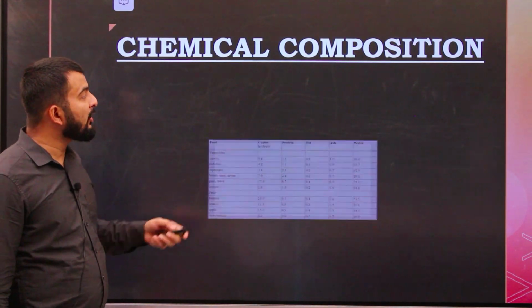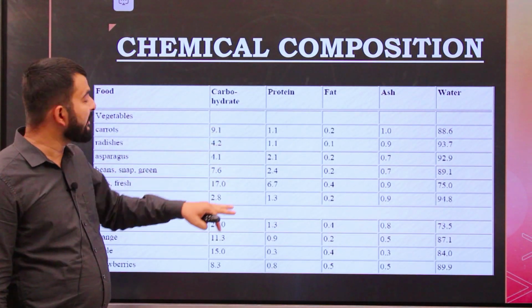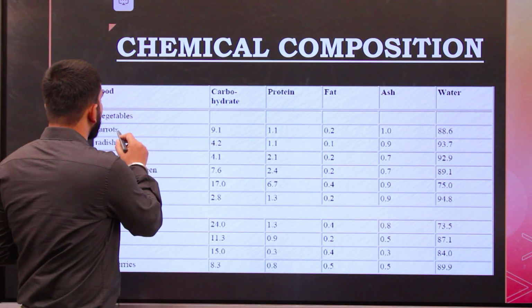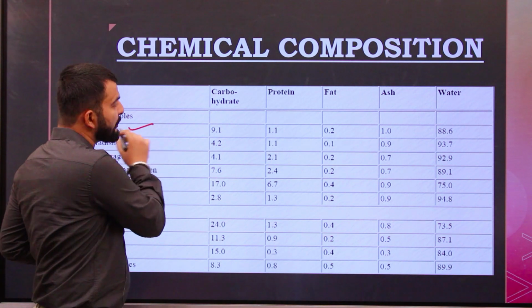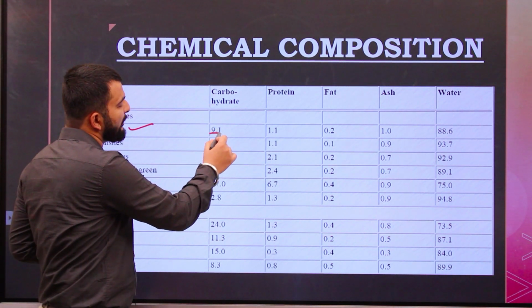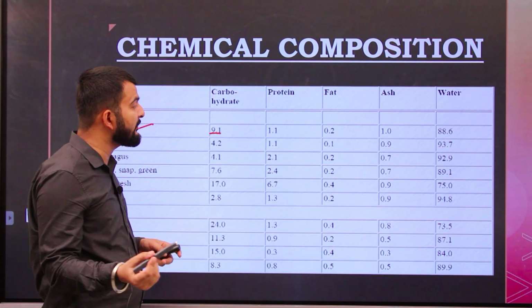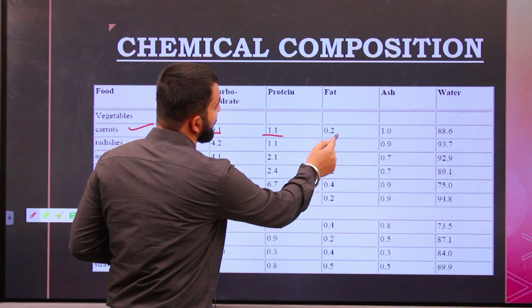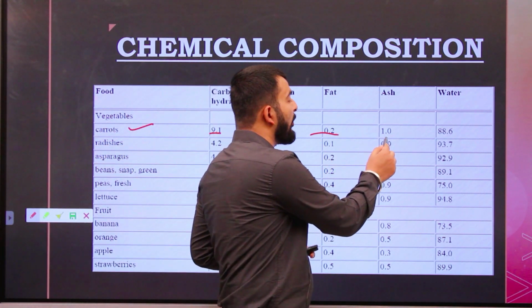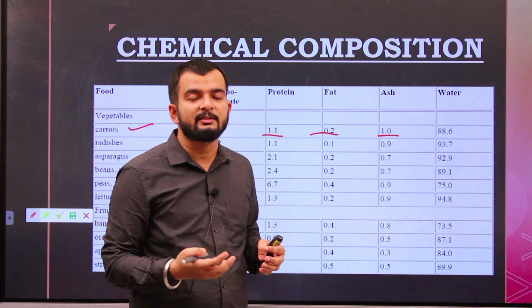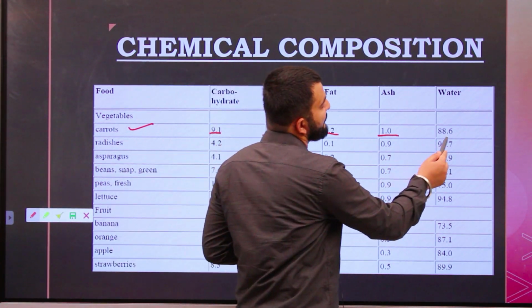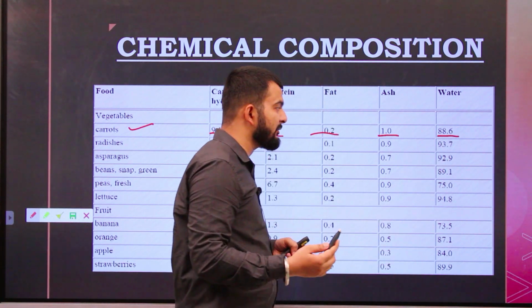Next we see the overall chemical composition of various fruits and vegetables. Under vegetables we have carrots; you can just go through this. Carrots have carbohydrate 9.1%, protein 1.1%, and fat very low at 0.2%. Ash, which is responsible for all the minerals present, is 1%. Water is 88.6%.